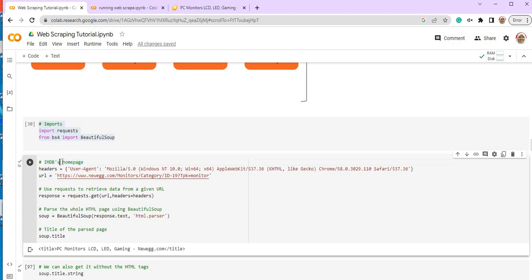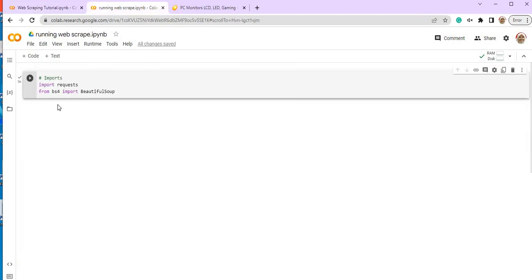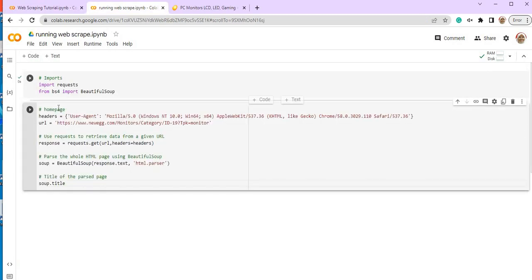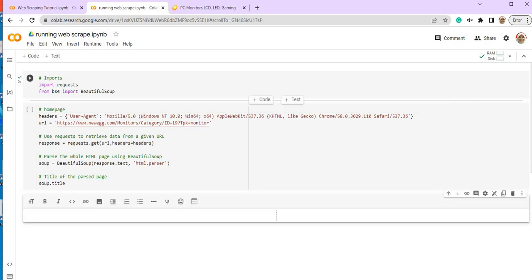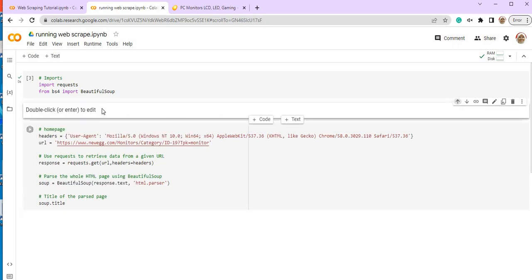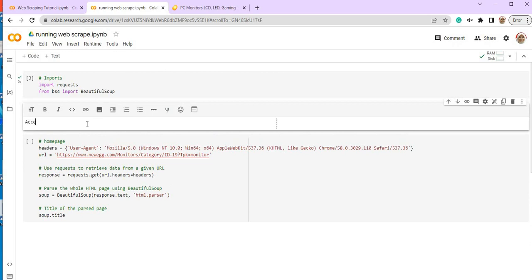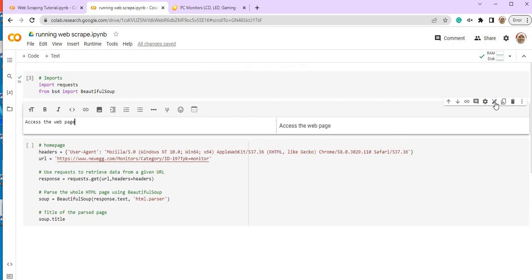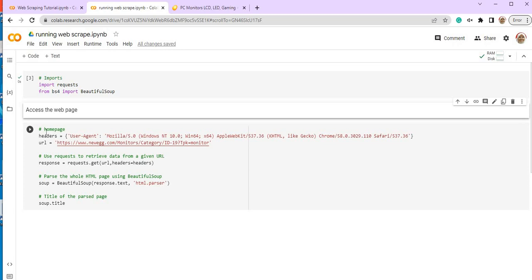Okay, so kat sini kalau you pakai, bukan pakai web Google Colab, you can call them directly. Okay, apa maksud saya? Okay, macam ni. So ni untuk next part ialah nak access the web page. So ini saya buat access the web page. So first you have to identify URL.